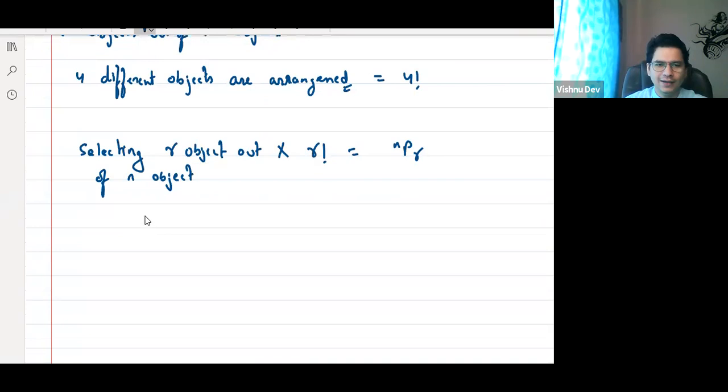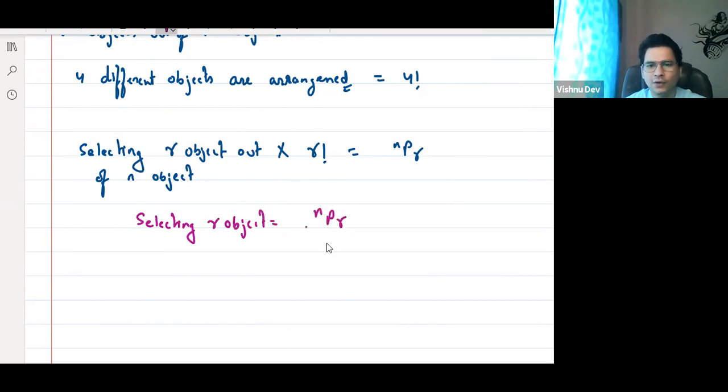I hope all of you know how to cross multiply. So what is the number of ways of selecting R objects? It is equal to NPR divided by R factorial. Yes or no? Anyone have any doubt in this?